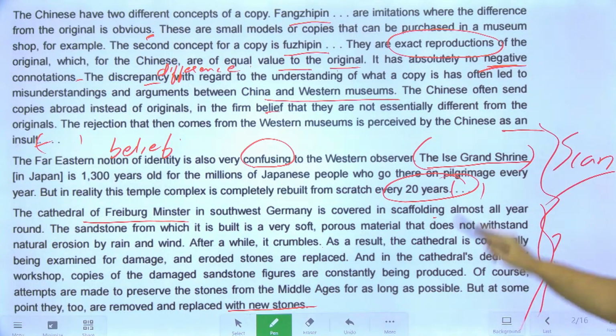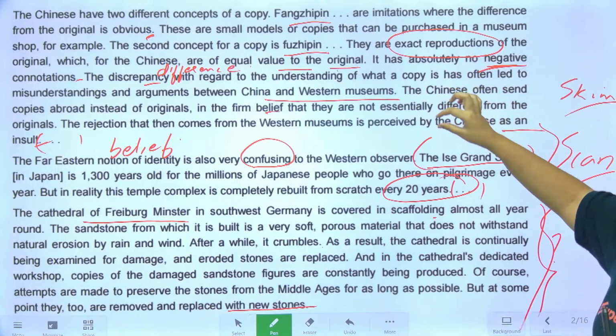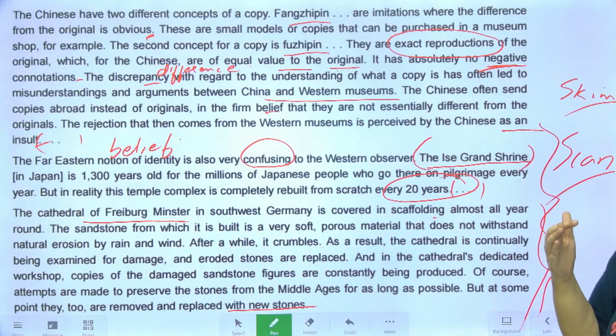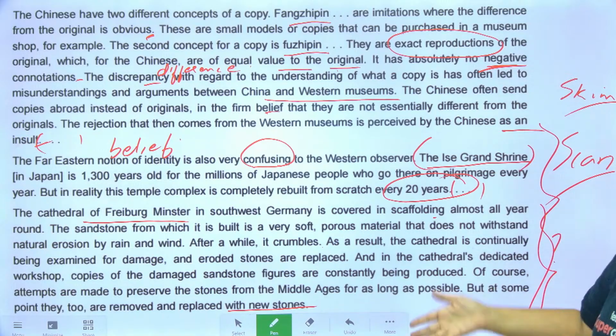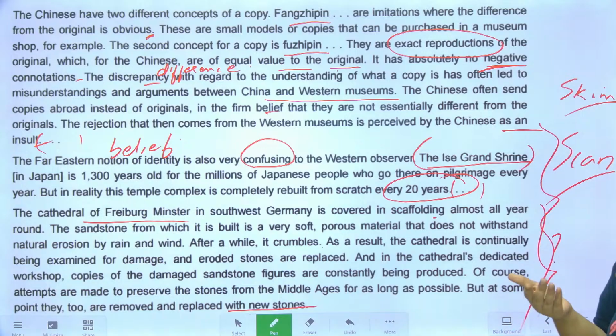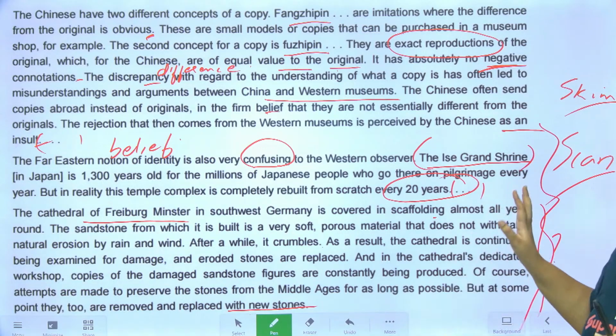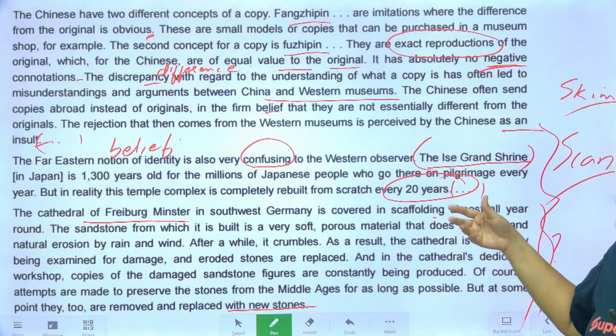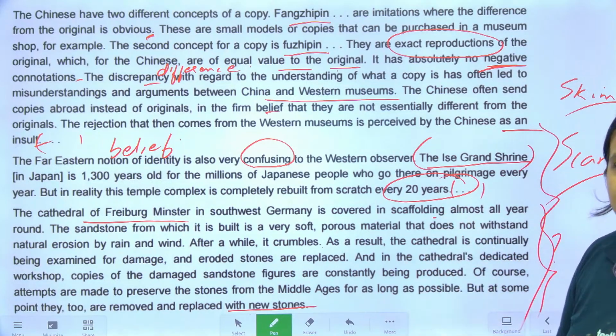See, there's a difference between the words skim and scan. Skim matlab we are just focusing on some words and we are ignoring the rest. Scan means we've just quickly read it and we have gone ahead. If there's a question on it, we will come back and check. ठीक है, ज़्यादा deep में अभी आप infer मत करना. Question आएगा, we will anyway come back and read.